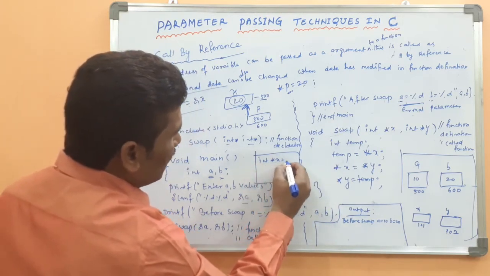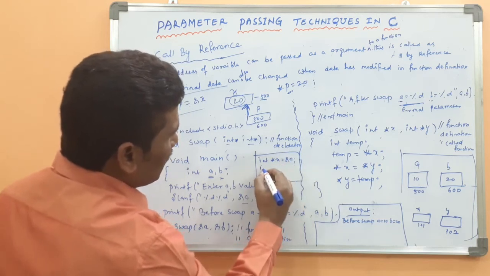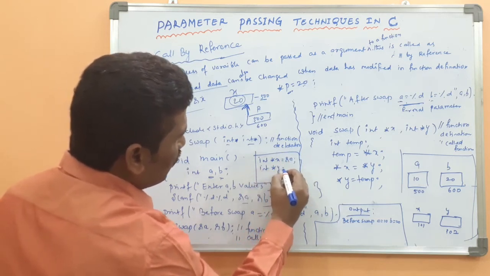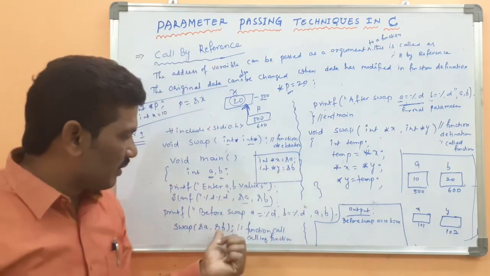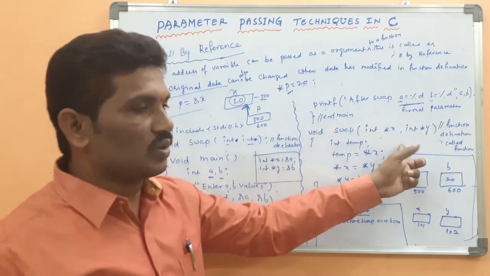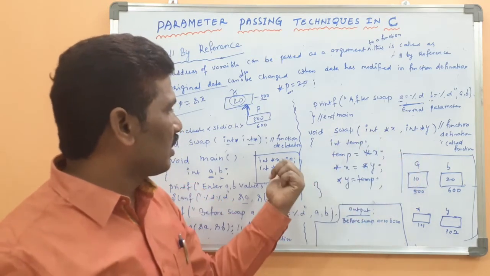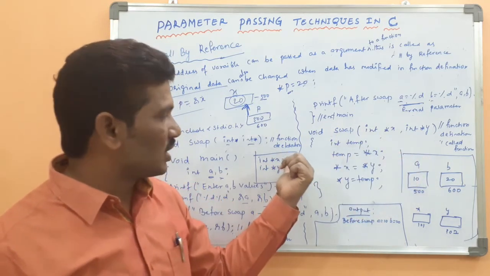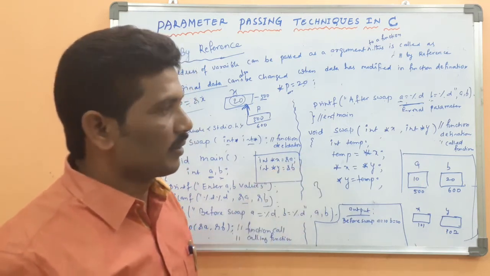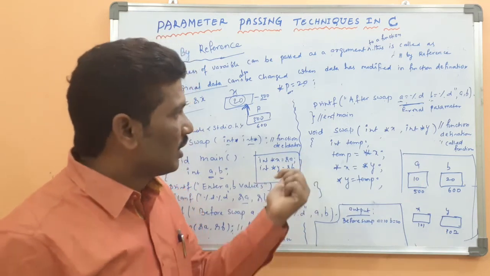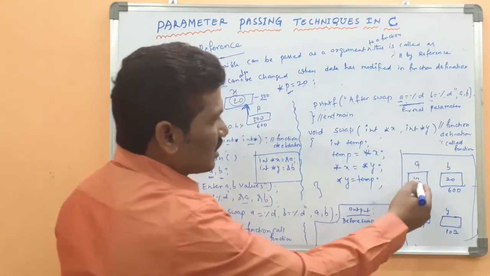int *x = &a, int *y = &b. What is this meaning? Whenever the address of a variable is passed over here, the pointer variable x can store the address of a, and the pointer variable y can store the address of b. Isn't it? Then what is the address of a?